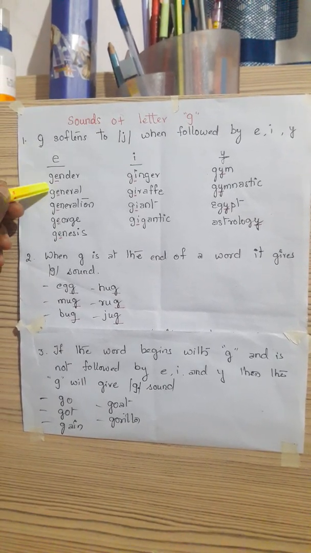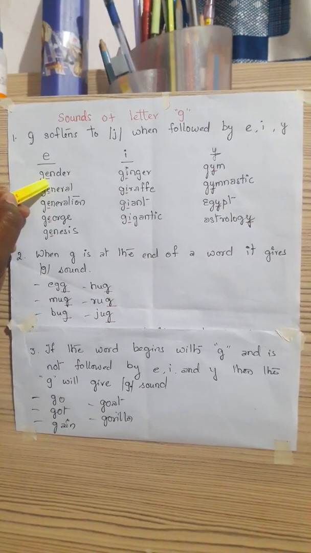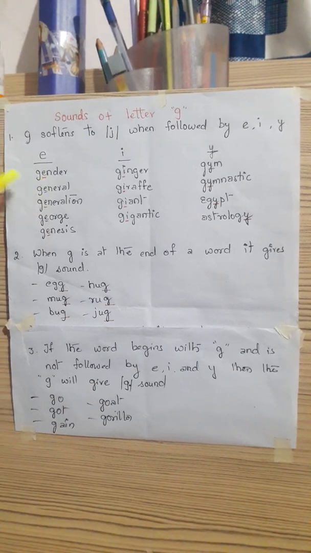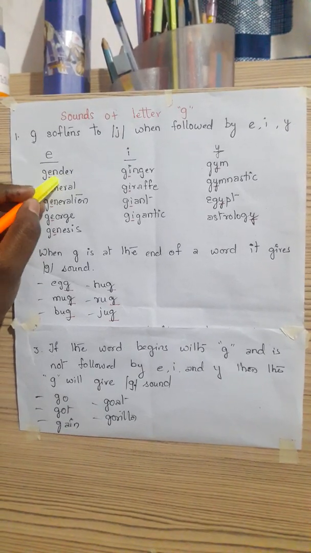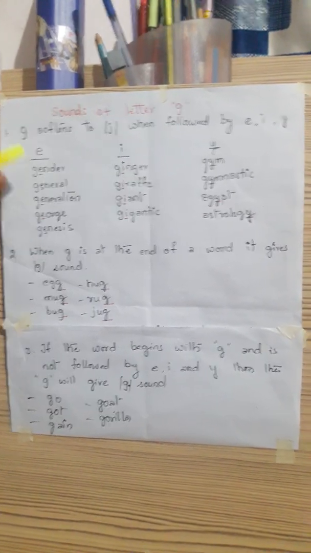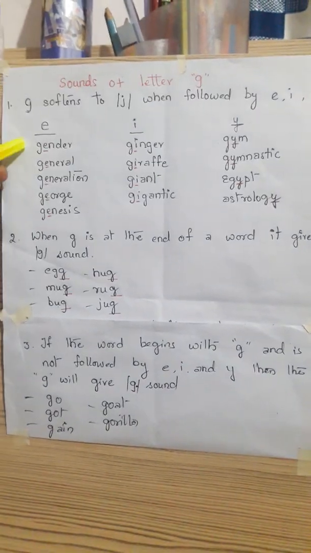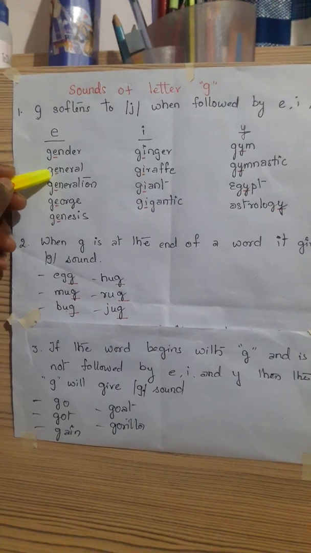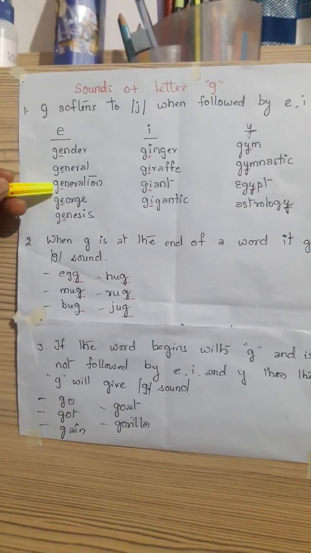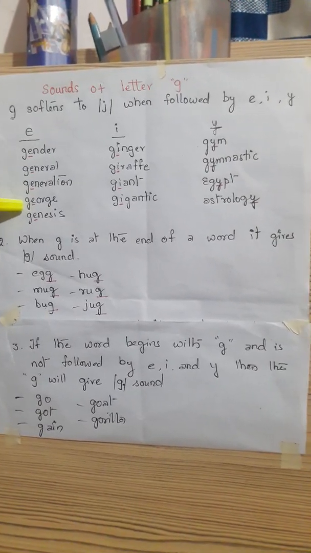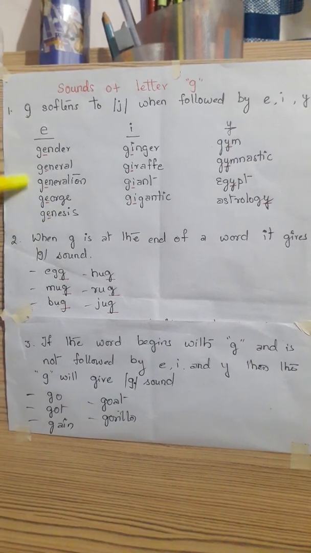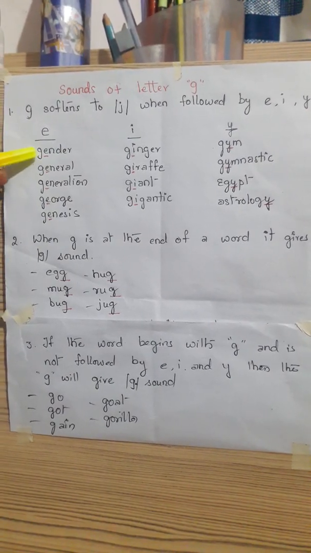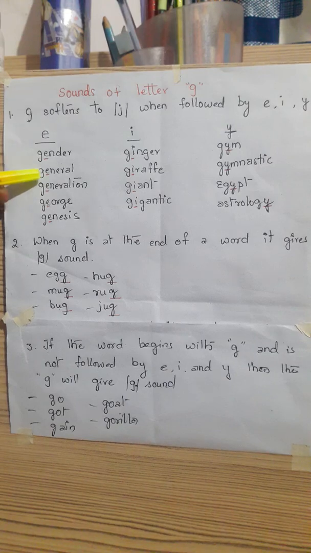When G is followed by E, it gives us the J sound as in gender. So it's giving us the J sound, gender. See the second example, it's general, generation, George, Genesis. In all these examples you can clearly see that the G is followed by E.